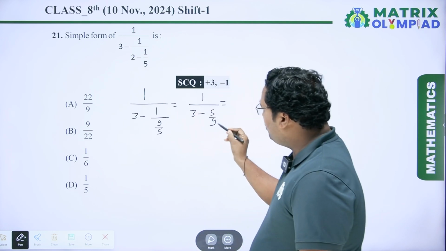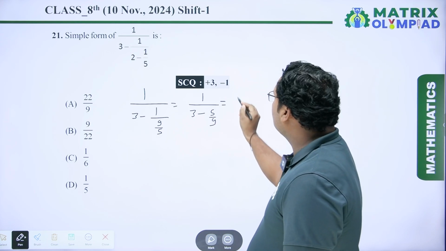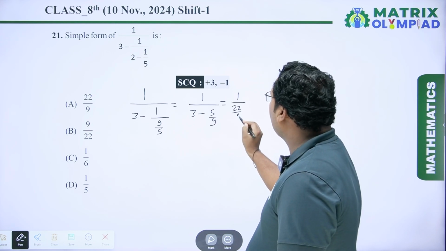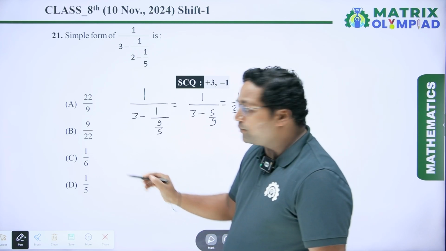Now this equals, 9 threes are 27, 27 minus 5 is 22. So it is 1 upon 22 upon 9, and this equals 9 upon 22. So the correct option is B.